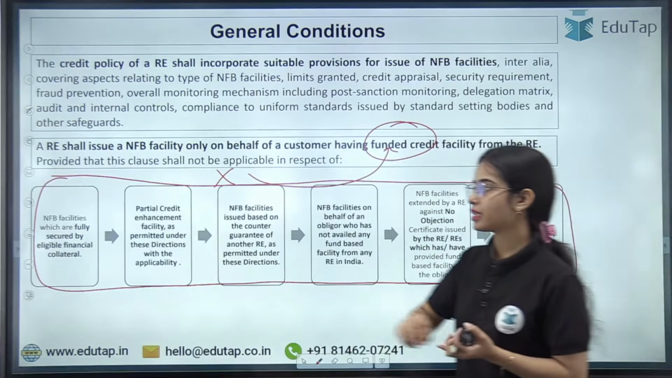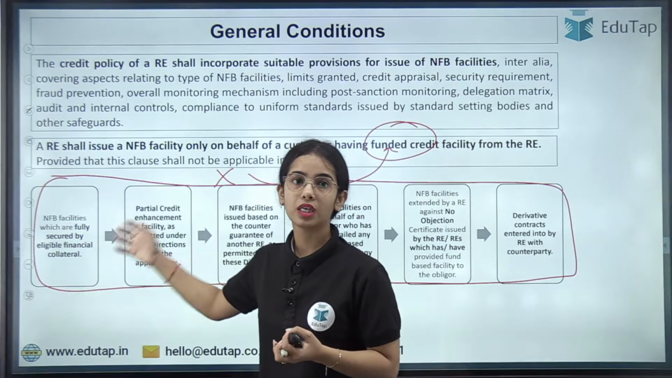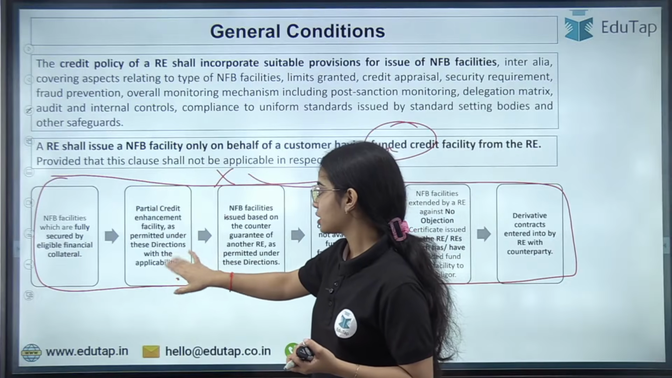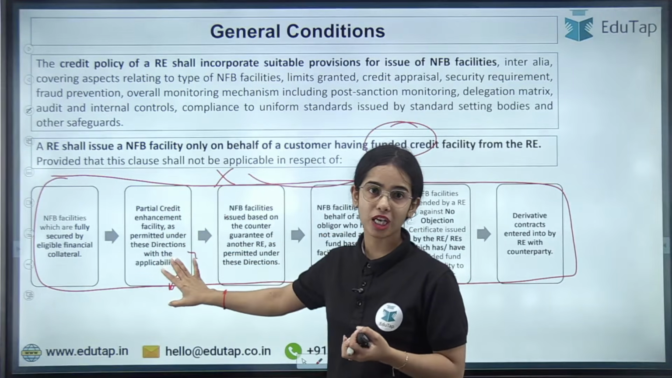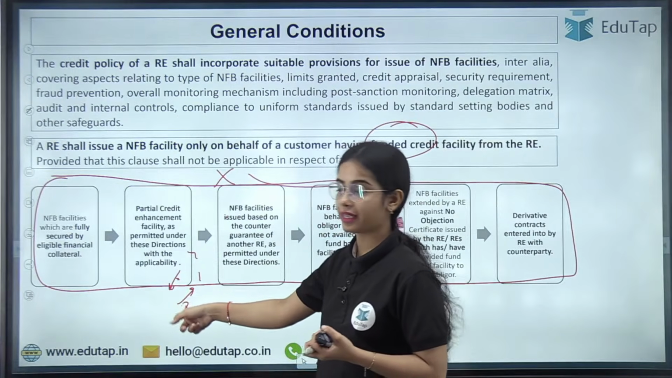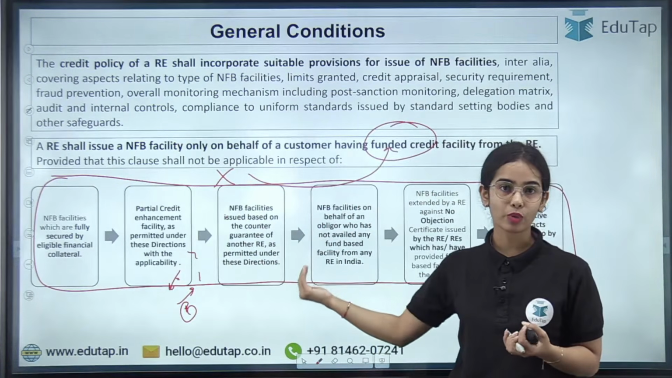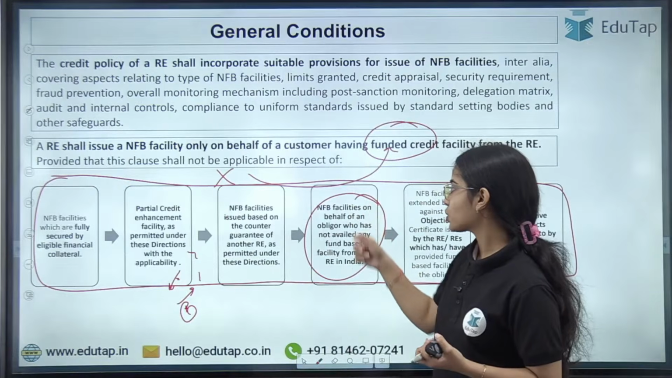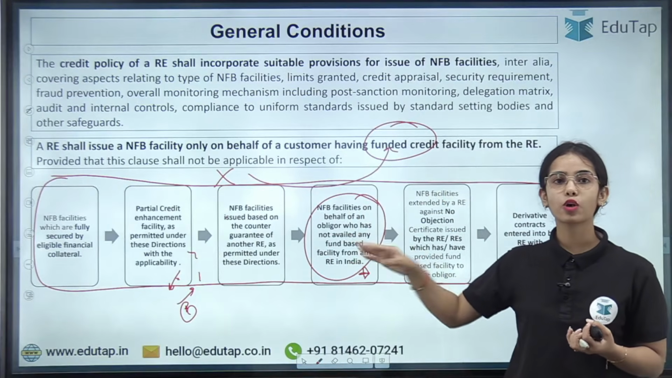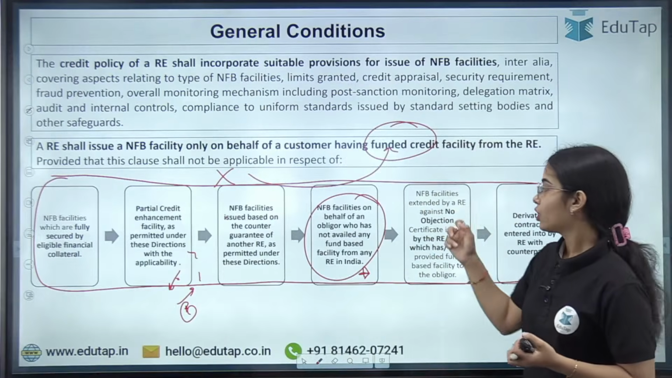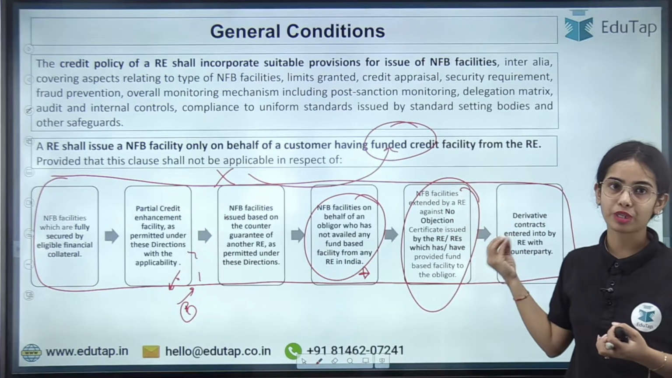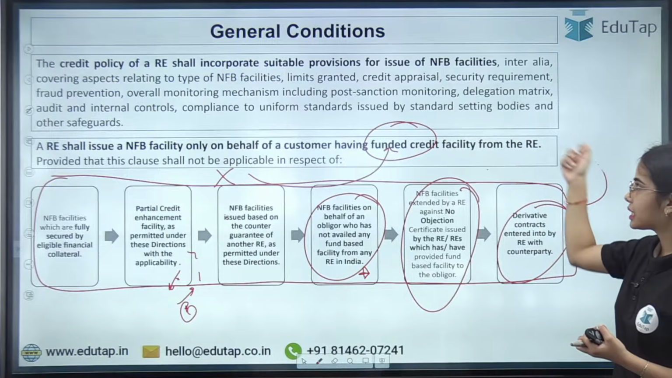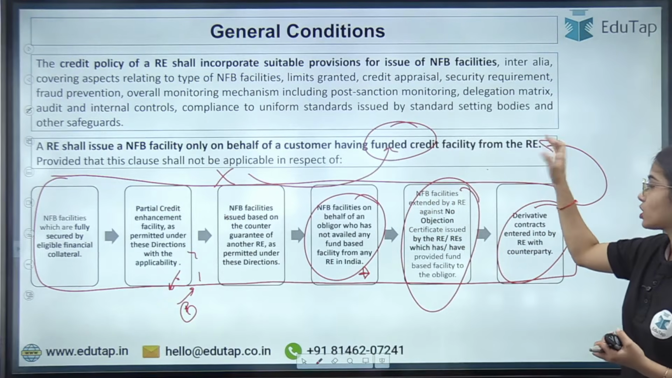Okay, if the obliger is providing the collateral, or if the partial credit enhancement is being followed, in which all the applicable directions are being followed, that is the applicability criteria and such, as well as NFB facilities that have counter guarantee, in this case also, this clause does not have to be followed. For NFB facilities on behalf of an obliger who has not taken any loan in India, or where there is a no objection certificate taken from the regulated entity that has provided the funded credit facility, or for derivative contracts, in these cases the above clause will not apply. Okay.